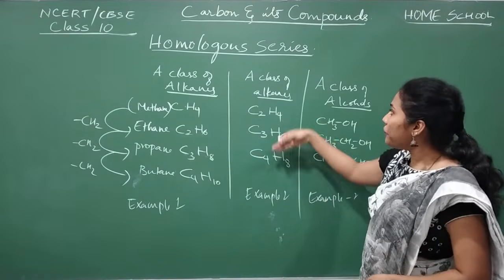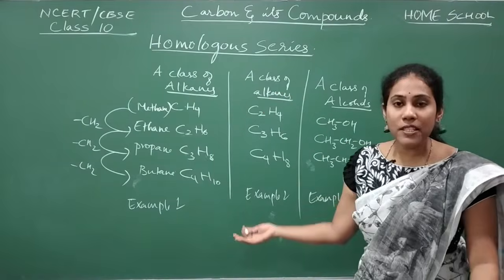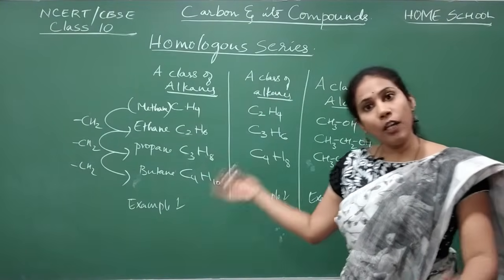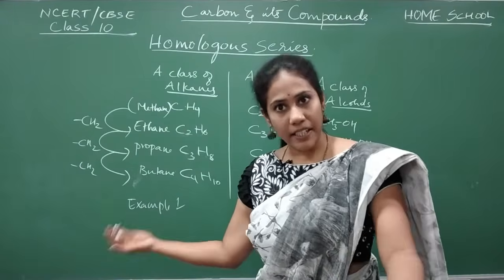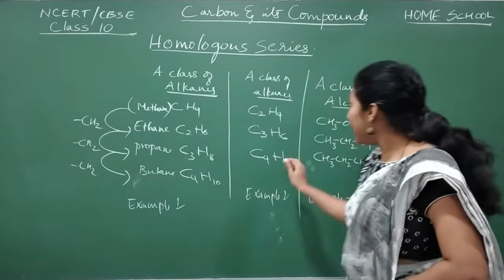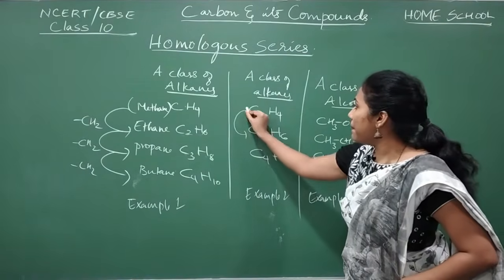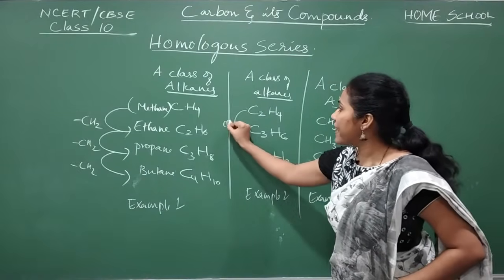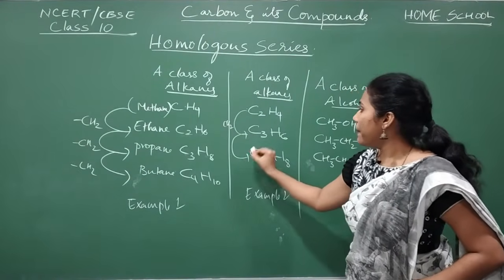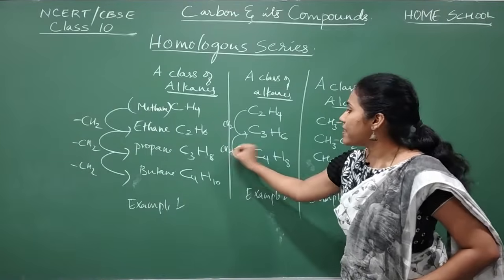See, all of them are alkenes. They have double bonds between carbon atoms. All of them behave in a similar way chemically. But between the first member and second member, what is the difference, guys? CH2. Between the second member and third member, what is the difference? CH2.